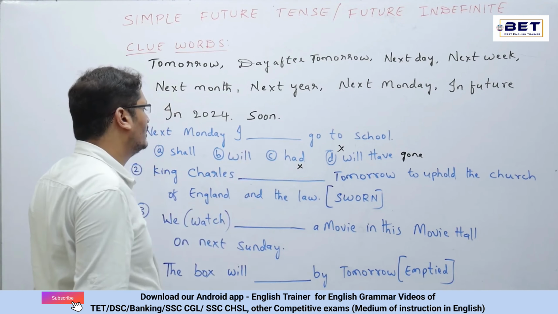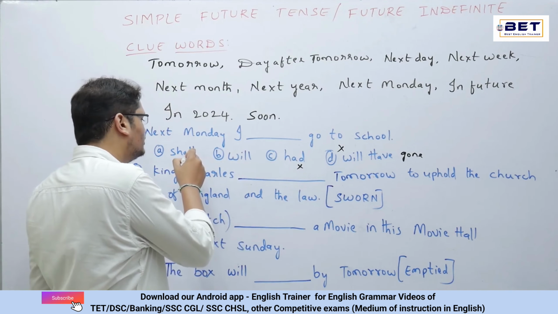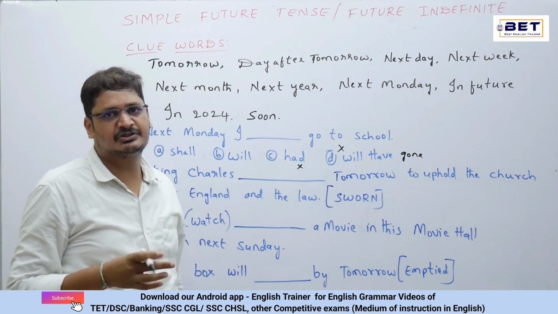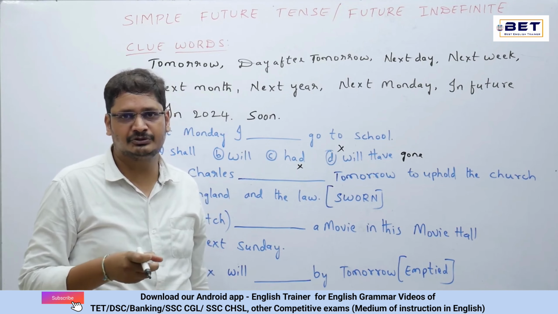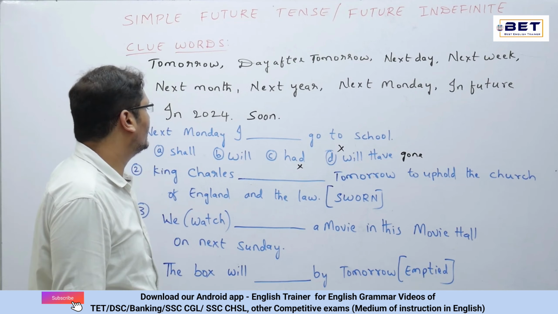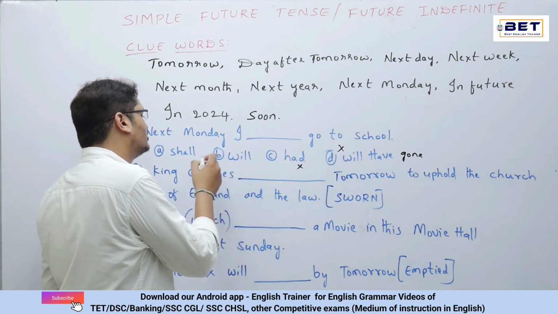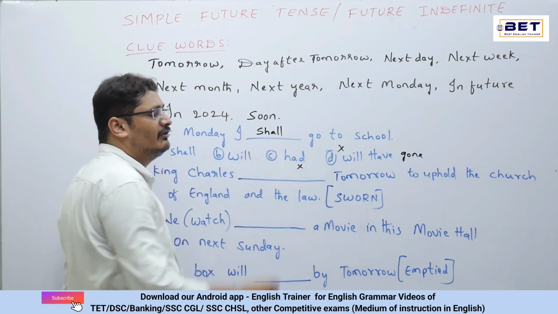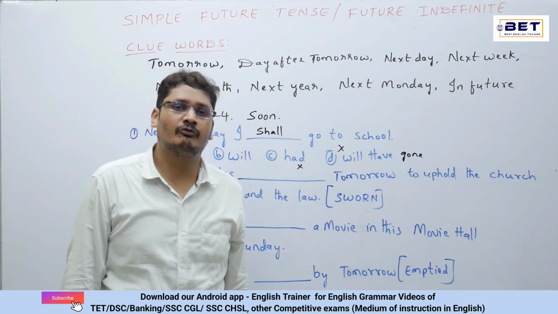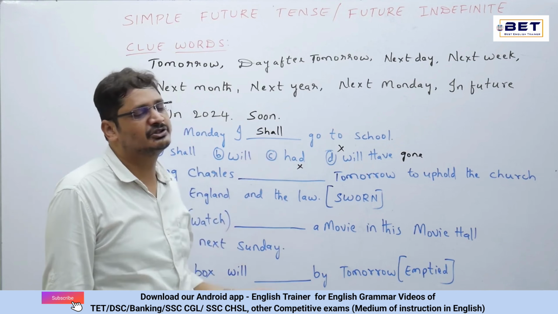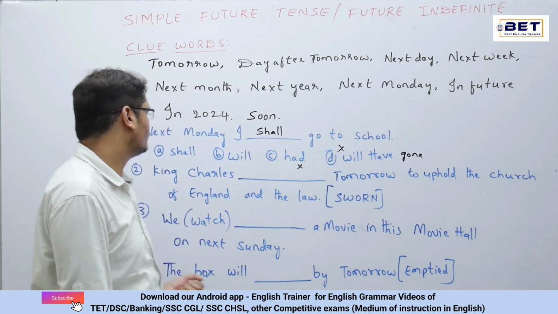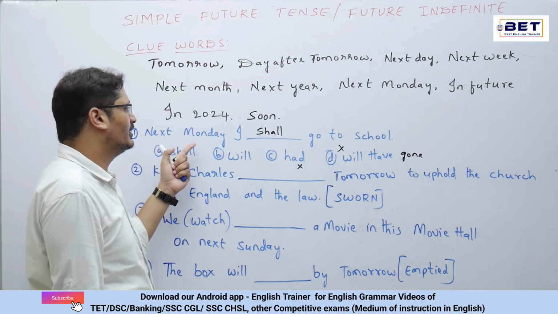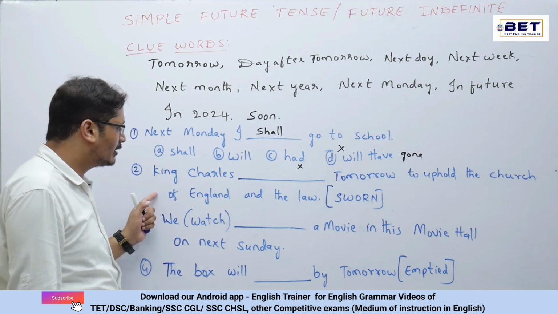Next we have will, and at the same time shall. Now the final competition is between will and shall, who will be suiting perfectly. Now here next Monday, now will or shall. So whenever I and we, the first person singular and plural, would come, then we need to use altogether shall over there. Okay, we have discussed this. Now next Monday is the clue word pertaining to the first question.